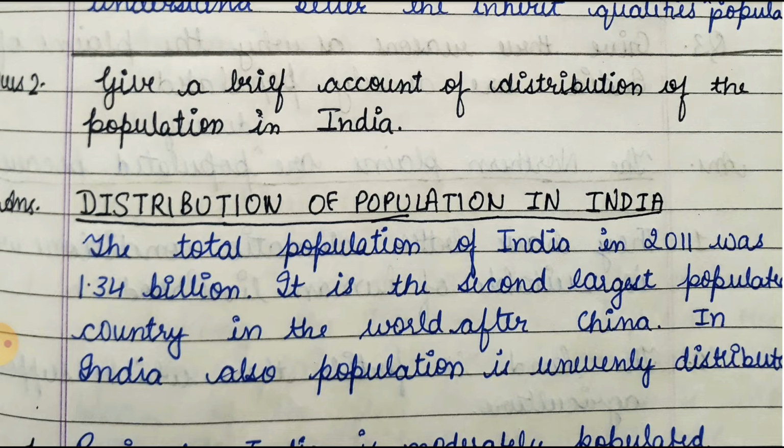Okay friends, so we will write that the total population of India in 2011 was 1.4 billion, and it is the second largest populated country in the world after China, and in India also the population is unevenly distributed. So in India in 2011 the total population was 1.34 billion, and it is also the second largest country which has the largest population in the world after China.